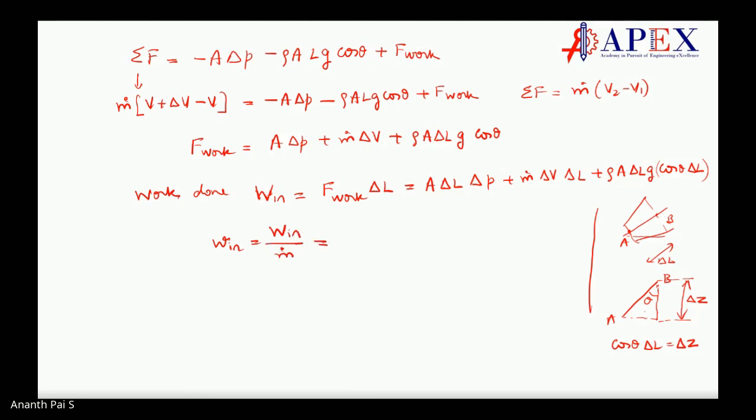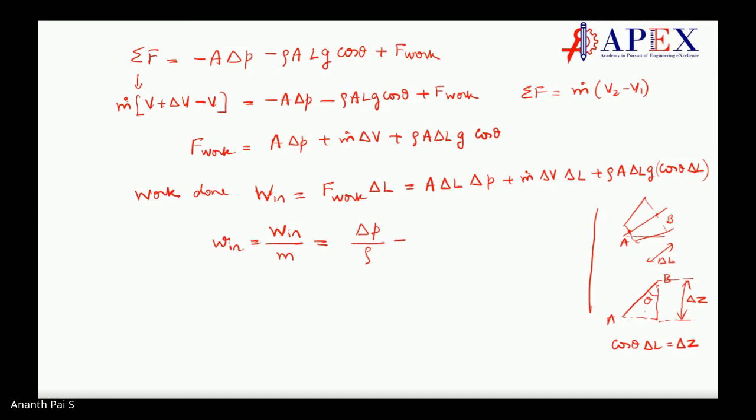That will be equal to, if you consider this one, area into delta L. Area into delta L is volume, is it not, students? So we can have area into delta L divided by m dot. What do we have to divide by? Density, is it not? So it is delta P by density. Let us not divide by m dot. We will divide by m. I'm sorry. We will divide by m, not by m dot. It will come as density.